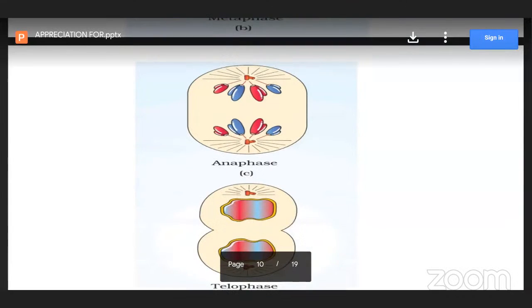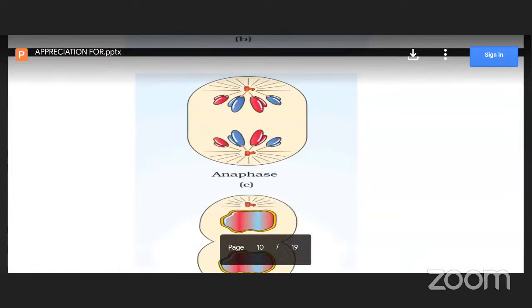And then anaphase. In anaphase, what will happen? The spindle fibers move toward opposite poles. They generate pressure on the kinetochore or centromere. The centromere breaks down into two equal halves.